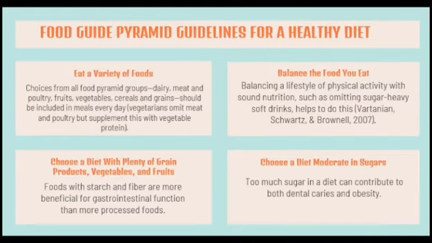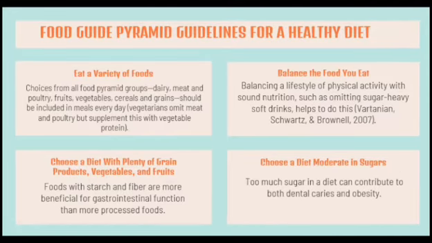Choose a diet with plenty of green products, vegetables, and fruits. Foods with starch and fiber are more beneficial for gastrointestinal function than more processed foods. Fiber, in particular, has been linked to the lowered incidence of a variety of illnesses such as constipation and perhaps colon cancer in later life. Fiber can be included as early as during preschool years in the form of whole grain cereals and raw fruits such as apples. Choose a diet moderate in sugars.